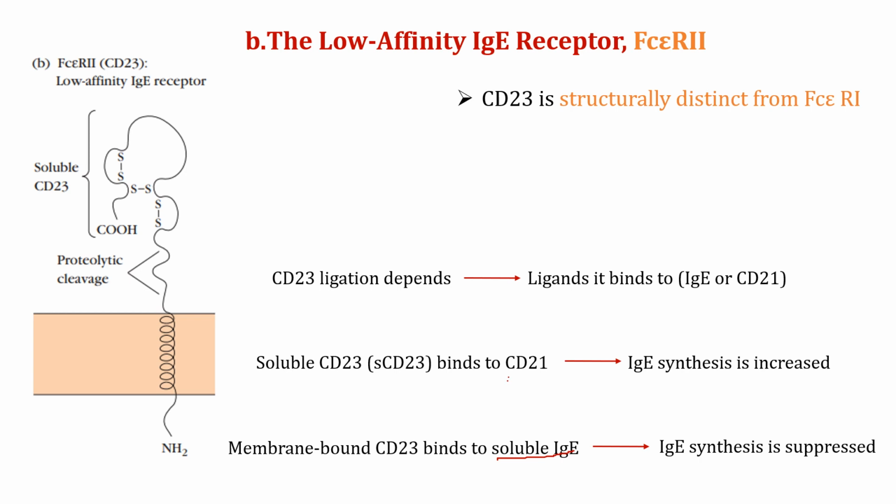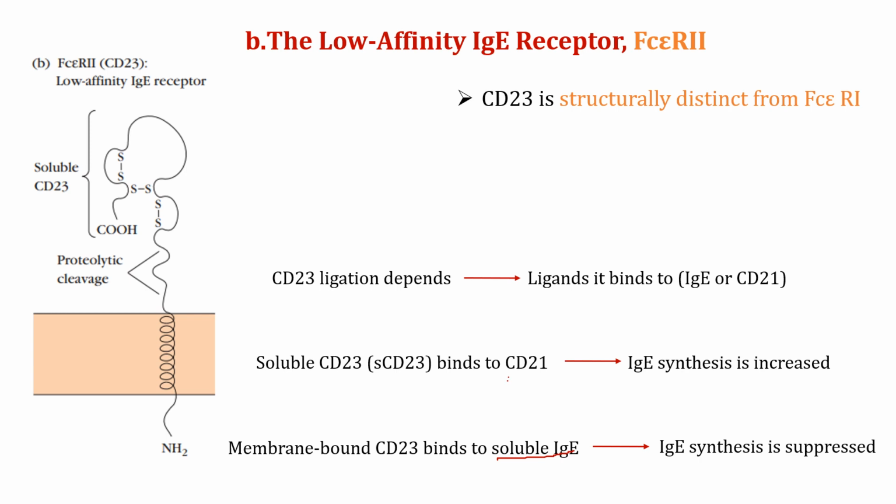IgE antibody binds to the Fc epsilon R2, which is present only on the B cell surface, and which binds the soluble form of CD23, so IgE synthesis is suppressed.